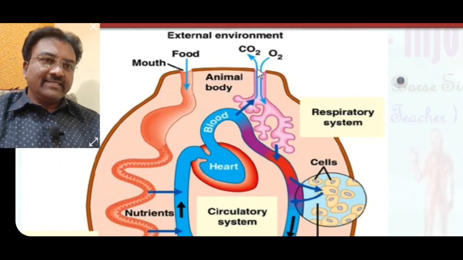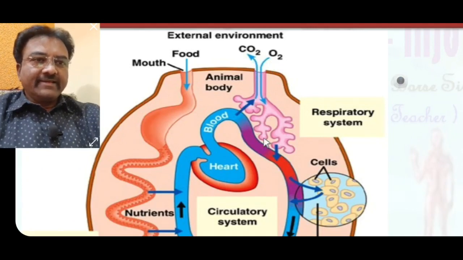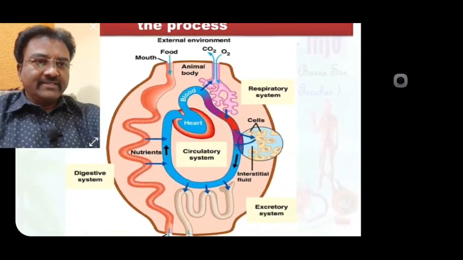Here gas exchange is seen: inspiration of oxygen and exhalation of CO2. Gas exchange takes place inside the lungs.